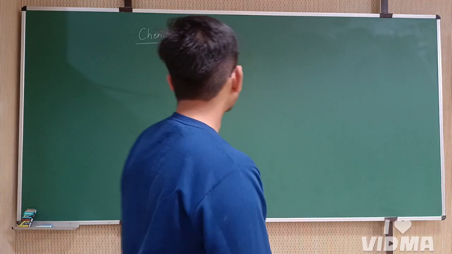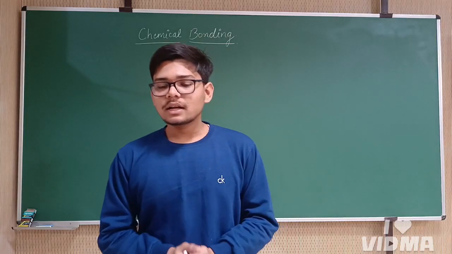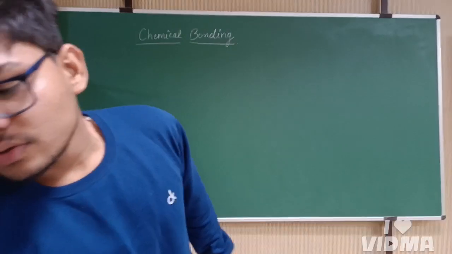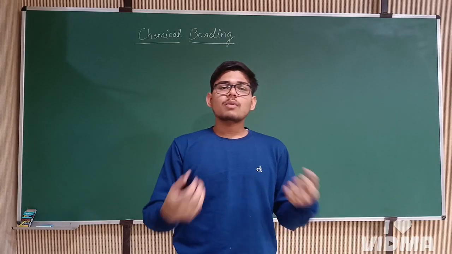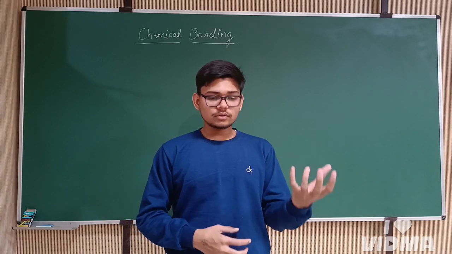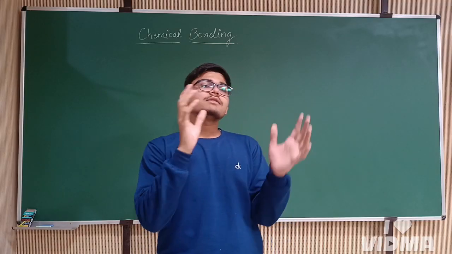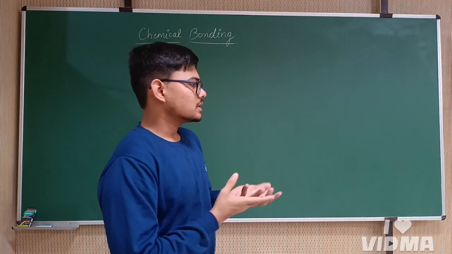So, let's understand what chemical bonding actually is. We know in chemistry that molecules are formed by atoms, and those atoms are bonded with certain kinds of bonds in which some electrons are involved. We have some ideas about what the structure of an atom is.